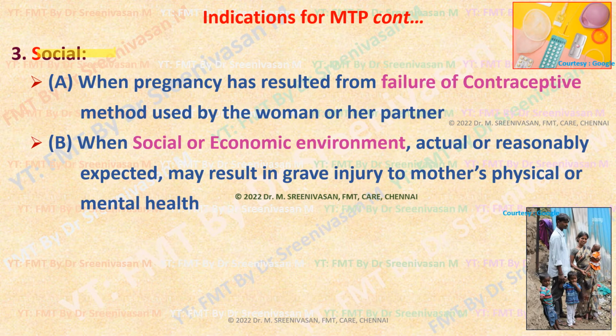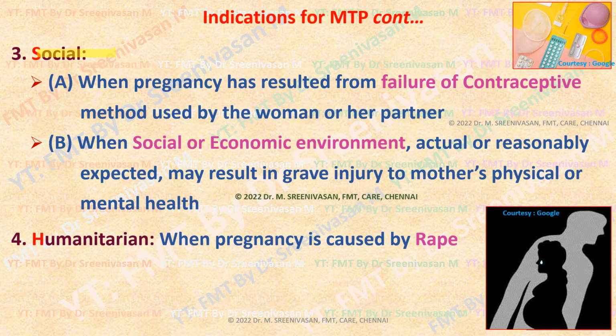Then, when a social or economic environment, actual or reasonably expected, may result in grave injury to the mother's physical or mental health. Suppose severe poverty is running in the family, and there are already 2 or 3 children. So the upbringing of that unborn child may pose a substantial financial burden to the economic situation of the family. Then on economic ground it can be done. These two indications, either contraceptive failure or socio-economic environment, then in that situation MTP can be done on social ground.